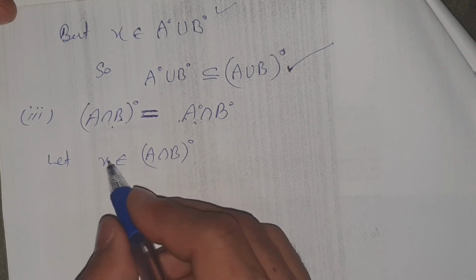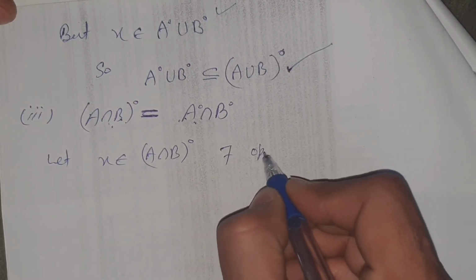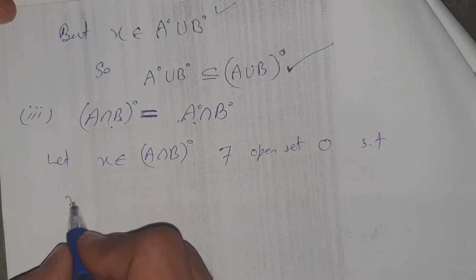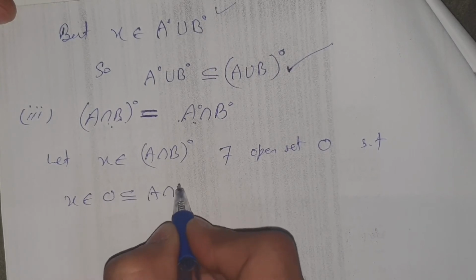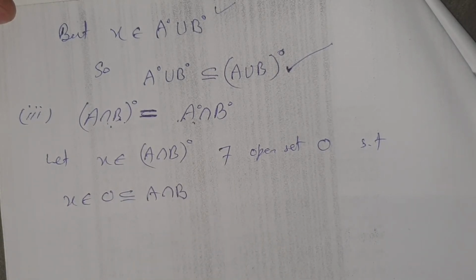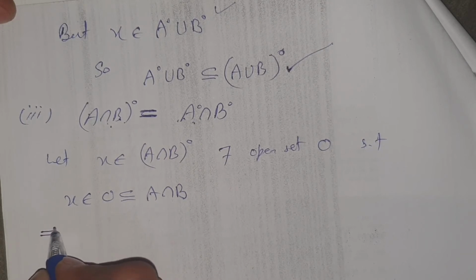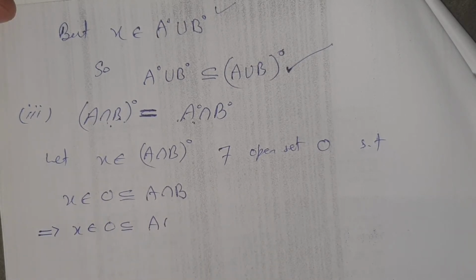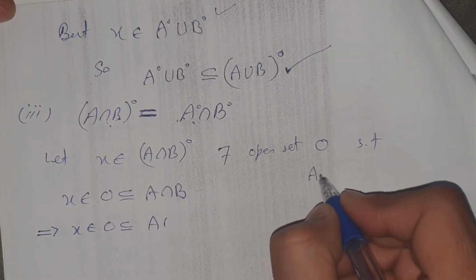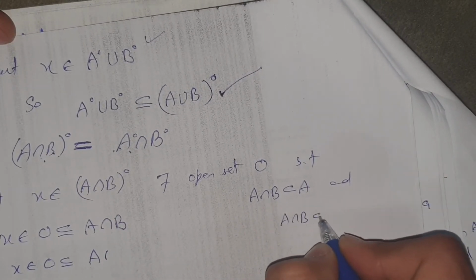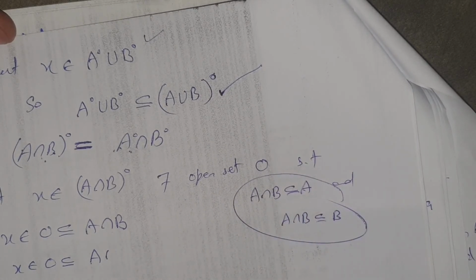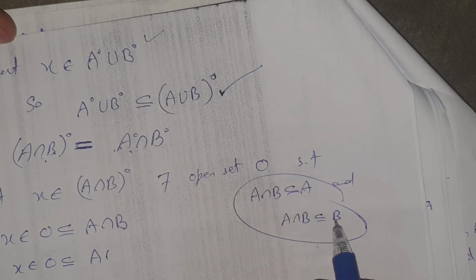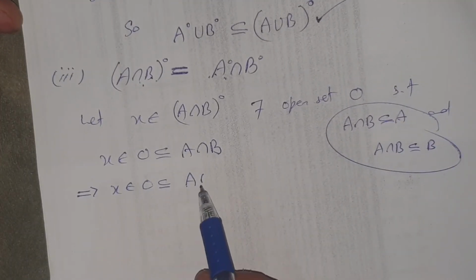By definition, there exists an open set O such that x belongs to O and O is contained in A intersection B. From this, we split into two parts: x belongs to O and O contained in A. This is contained in A because A intersection B is always contained in A and always contained in B, by set theory.